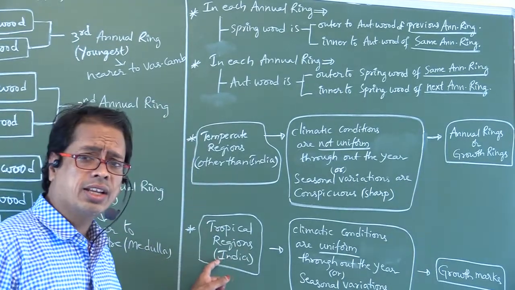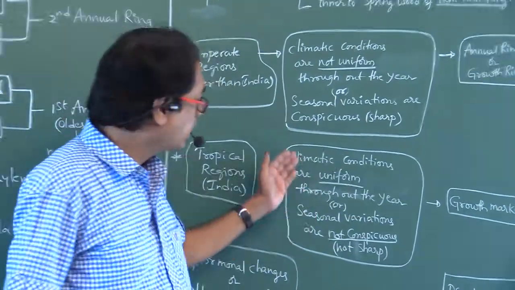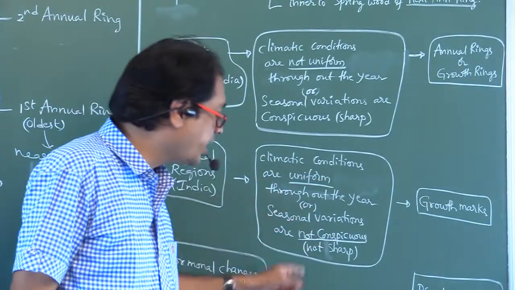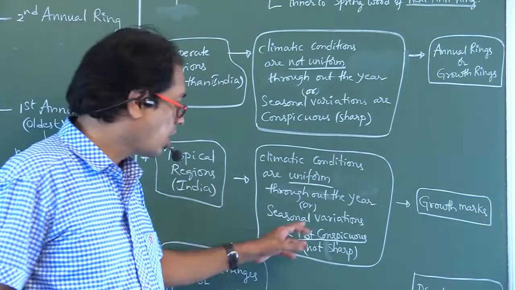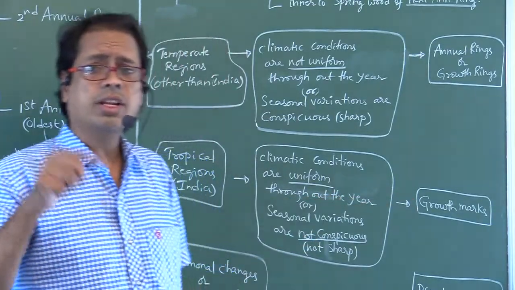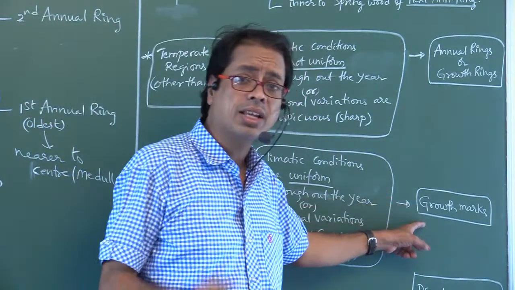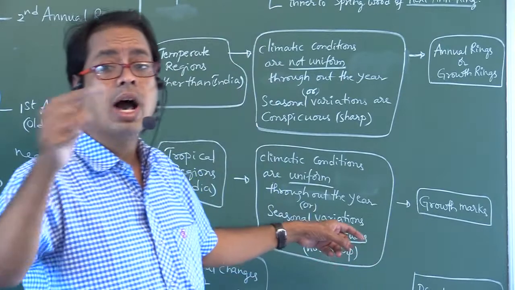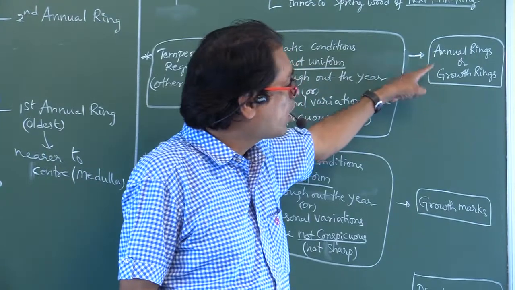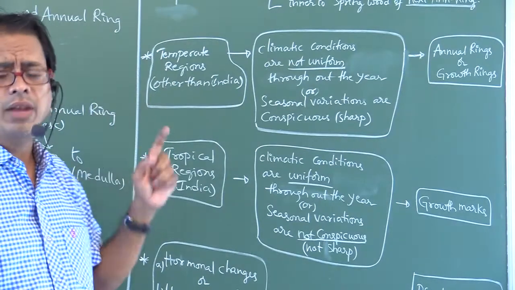Next, tropical regions like India. Climatic conditions are uniform throughout the year, or seasonal variations are not conspicuous, not sharp. So there the rings are formed, but they are not called annual rings; you have to call them growth marks. Growth marks are found in tropical regions like India. Growth rings, also called annual rings, are formed in temperate regions. Very, very important point.